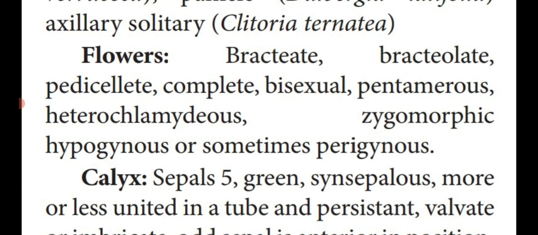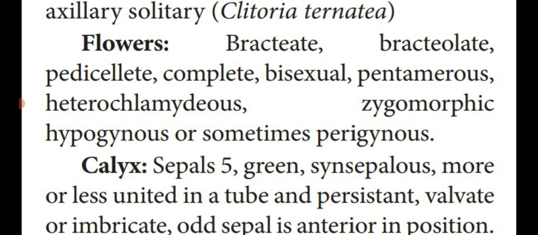Next, calyx. It is the first whorl of a flower. Individual one of a calyx is known as sepal. Here in the family members, sepals are 5 in number. So sepal 5. Always green in color. Synsepalous. That means sepals are united, joined. That is said to be synsepalous. Then more or less united in a tube and persistent. That means all the sepals are joined together to form a tubular structure and are also persistent.